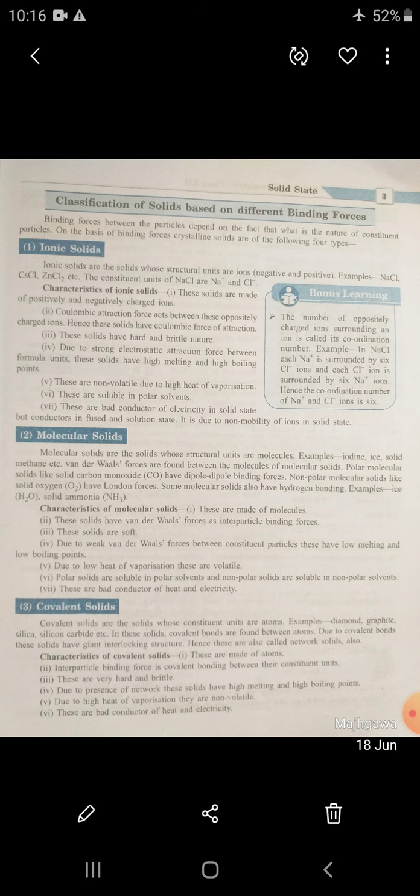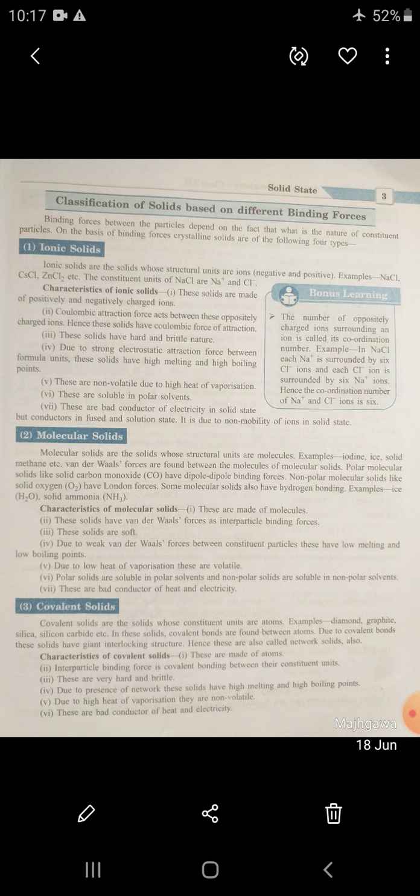Next one is metallic solid. Metallic solids are the solids whose structural units are metal atoms. Examples: copper, silver, nickel. The interparticle force in these solids is the metallic bond. Metal atoms occupy fixed positions in a sea of valence electrons. After losing valence electrons, the rest of the atom gains positive charge. The attraction force between the electrons and the positively charged parts is called the metallic bond.